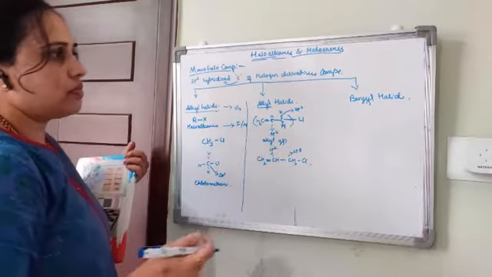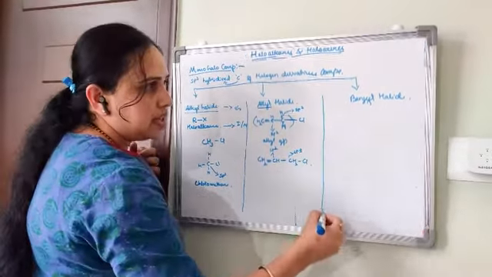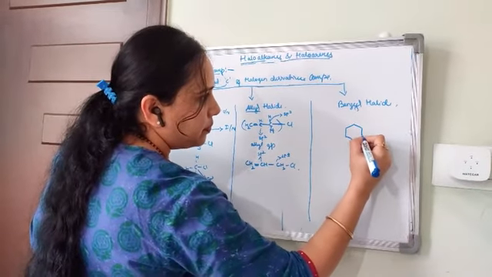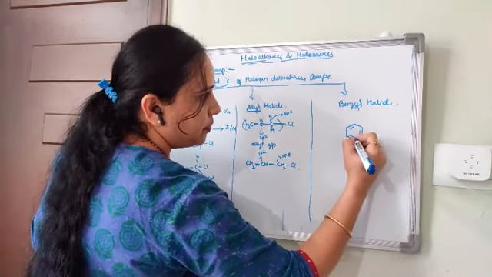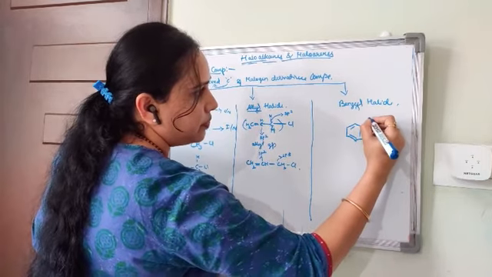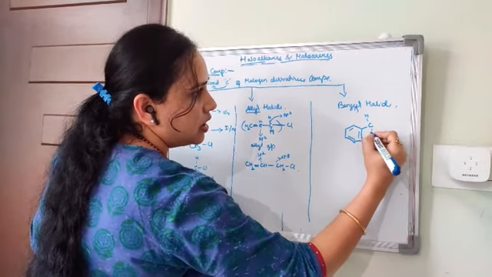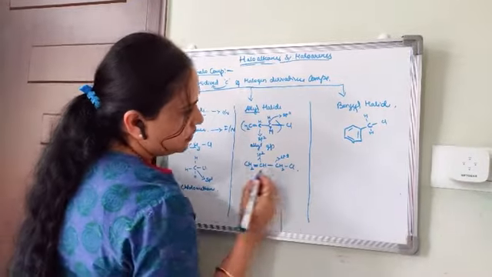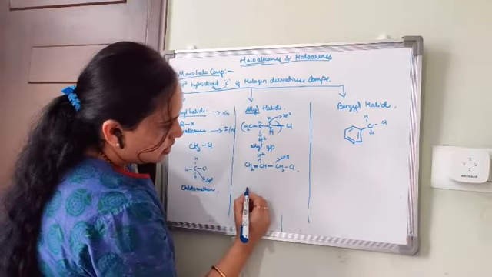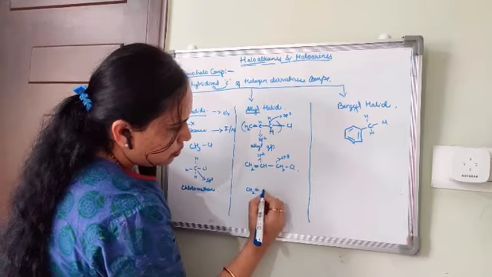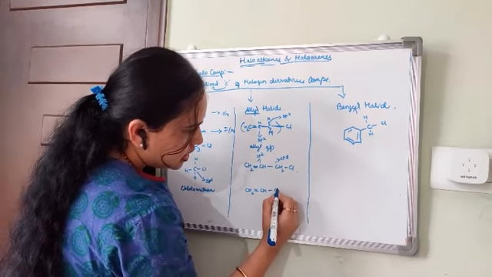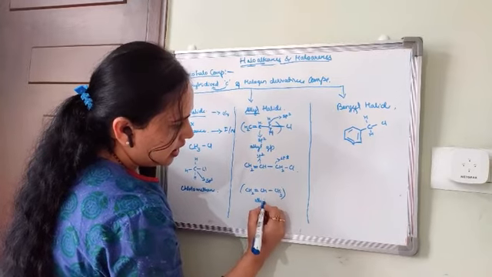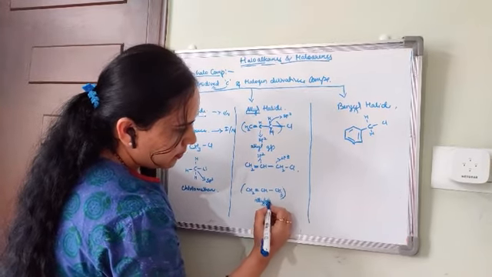So when it comes to benzyl halide, HCl, okay. If here CH2 double bond CH, CH3, this is called an allyl group.